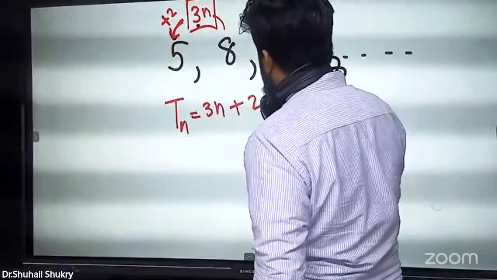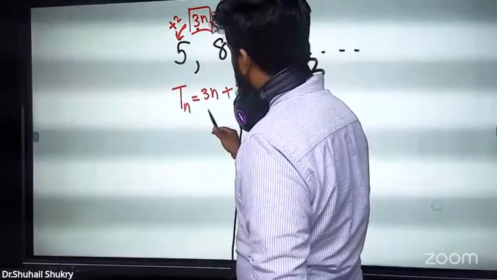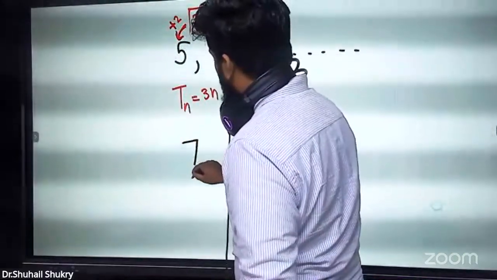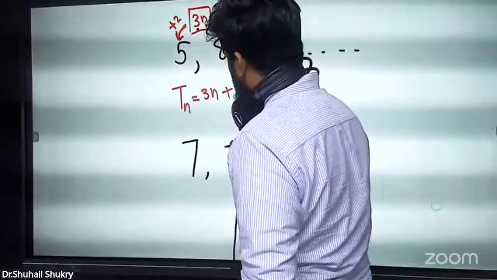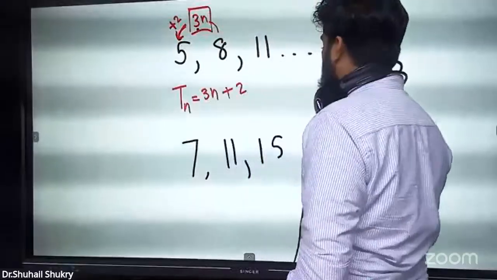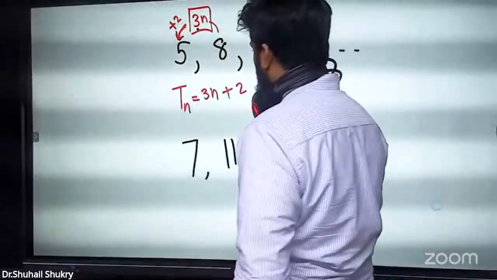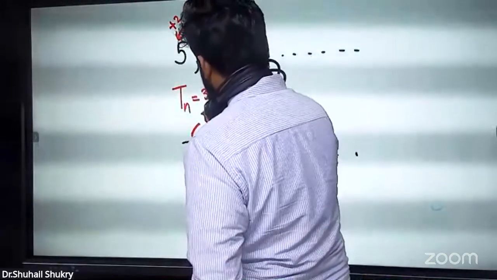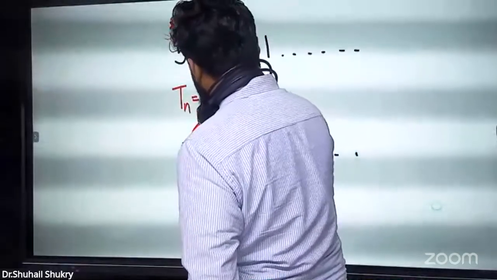I will show one more thing. We'll go for 3 more terms. We'll say 7, 11, 15, something like this. What is the difference, guys? 4, no? 7 to 11. Then what should I write inside?